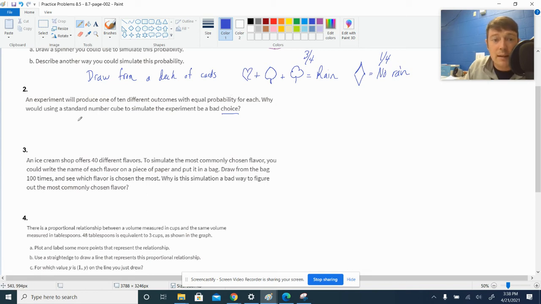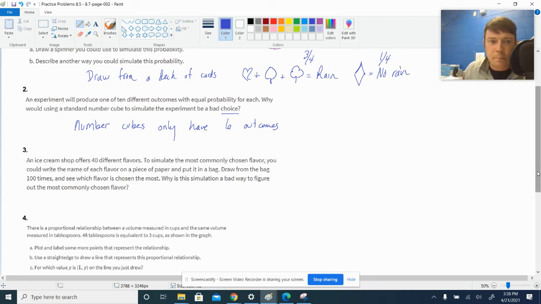Okay, so because number cubes only have 6 outcomes. There's not really any way to express a 6 outcome experiment with something that needs 10. So that would be the issue right there.